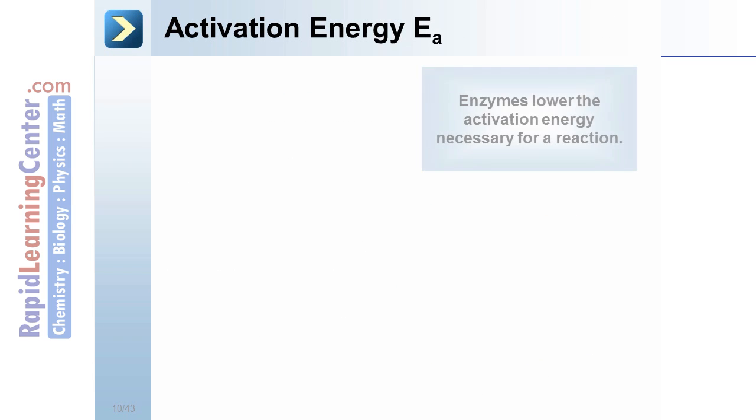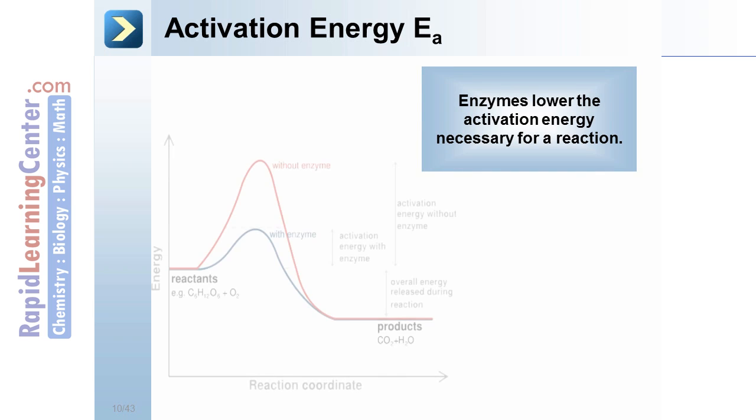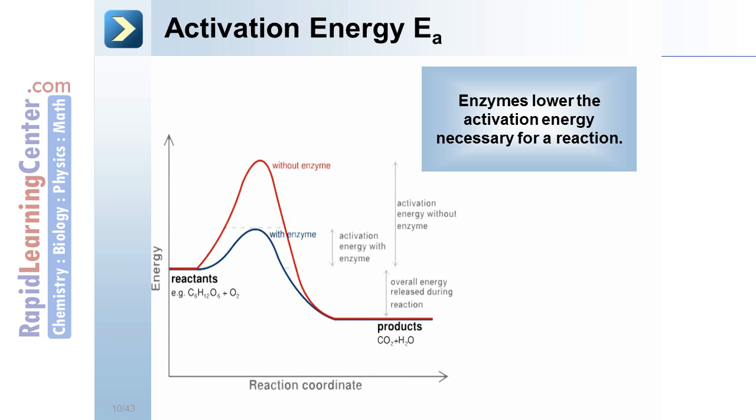Activation energy, E sub A. Enzymes lower the activation energy necessary for a reaction. On this axis, we see energy plotted against the reaction coordinate, that is, how far the reaction has proceeded. Let's look at the reactants. This is the transition state without enzyme. Notice how high the energy required is. Uncatalyzed reaction, no enzyme. Notice how low the transition state is for the enzyme catalyzed reaction.